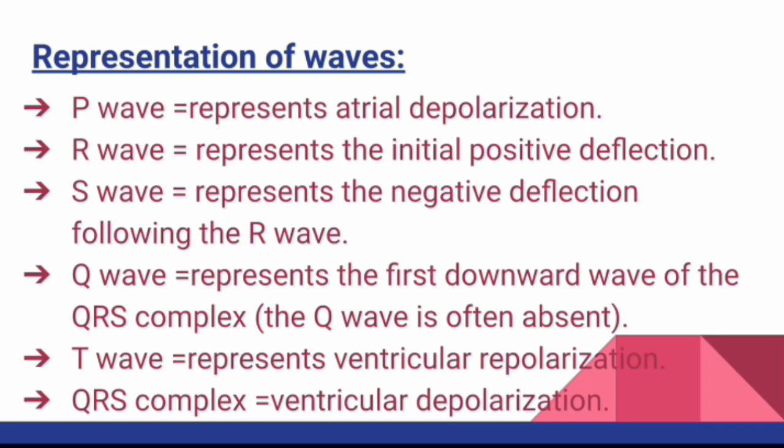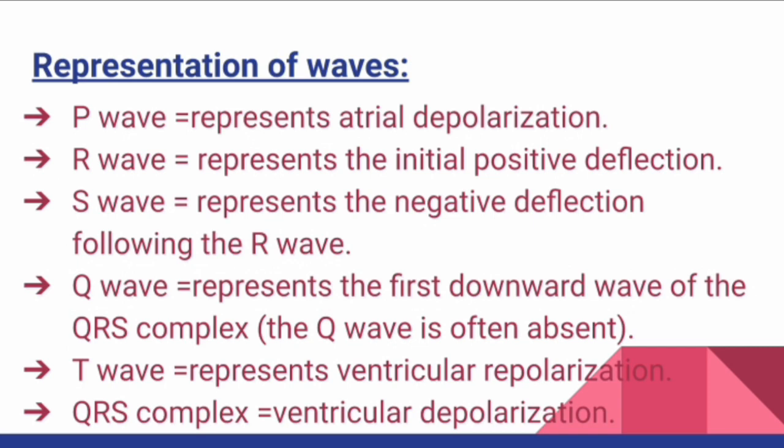Now let us know the representation of waves. P wave represents atrial depolarization. R wave represents the initial positive deflection. S wave represents the negative deflection following the R wave. Q wave represents the first downward wave of the QRS complex. T wave represents the ventricular repolarization. Finally, QRS complex represents ventricular depolarization.